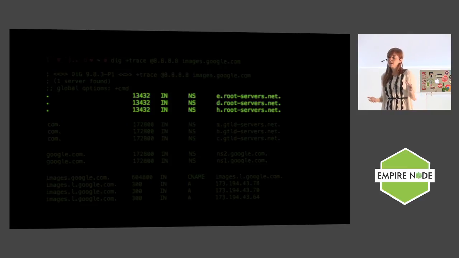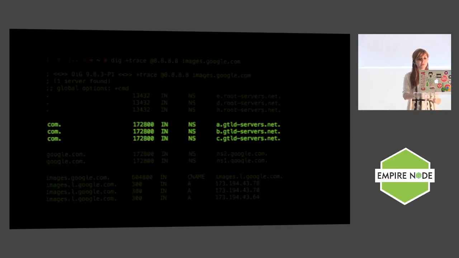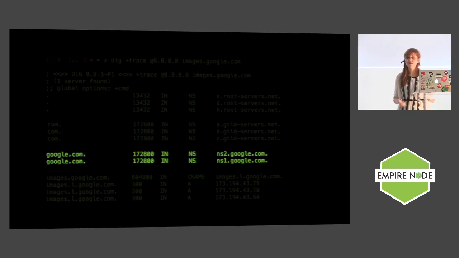So now if we want to look at fun TTLs, the root name servers, the dot, have something like 4 hours. These are also the servers that are the easiest to hack, so you don't want to give them a giant TTL so that you kind of get screwed for a little bit. And then you have the .com and the google.com name servers, and these have like 48 hours because they're very unlikely to change. They're very stable IPs.